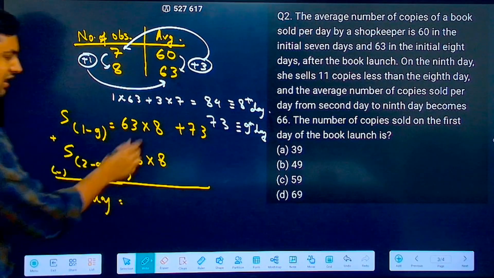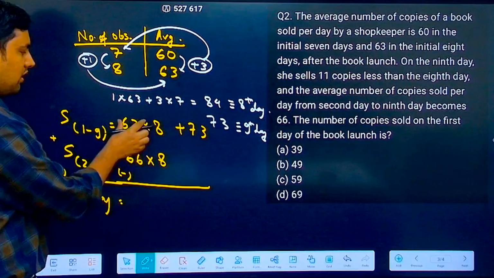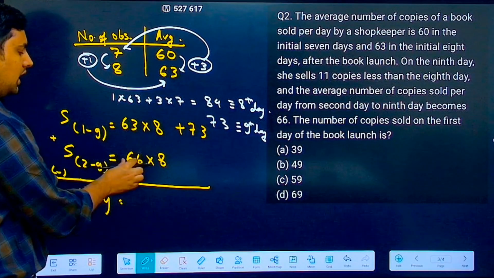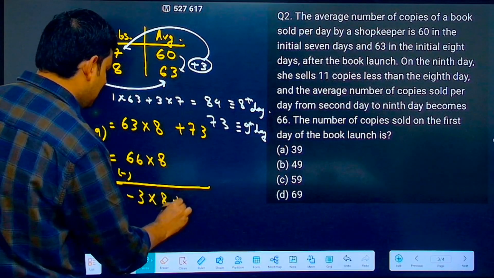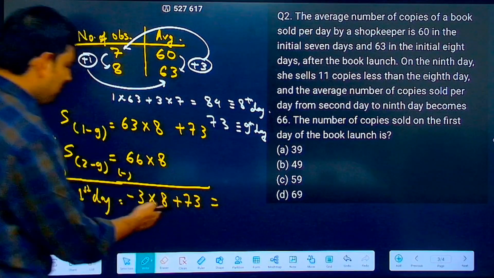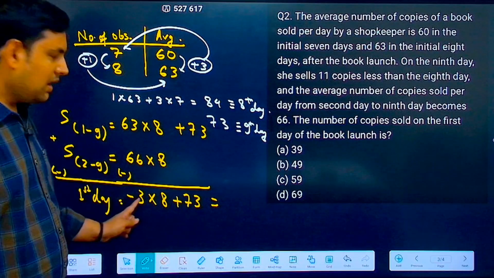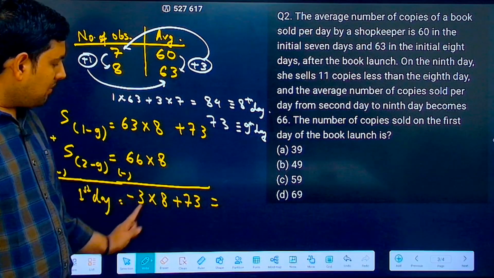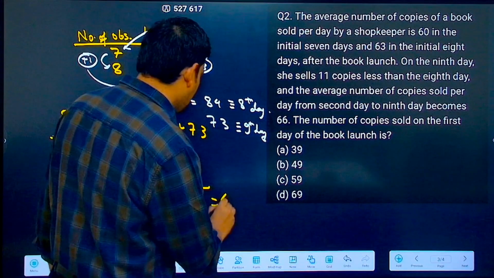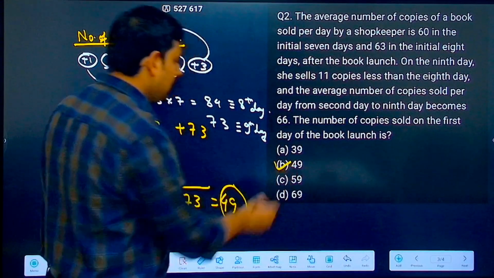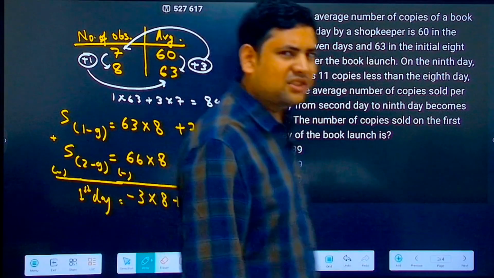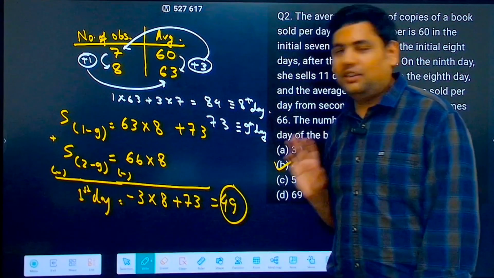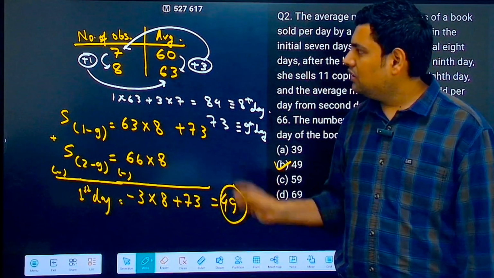So I see here that I can take 8 common, correct? And this becomes 63 minus 66. So minus 3 into 8 and plus 73. Now minus 3 into 8 is minus 24. Minus 24 plus 73. Answer is 49. B becomes the answer. This is another way of doing the same calculation just without getting into three figures. That was my whole point.